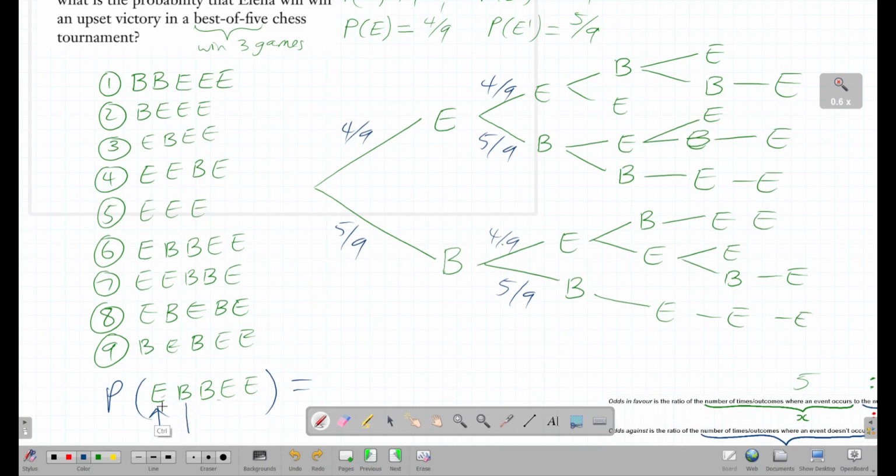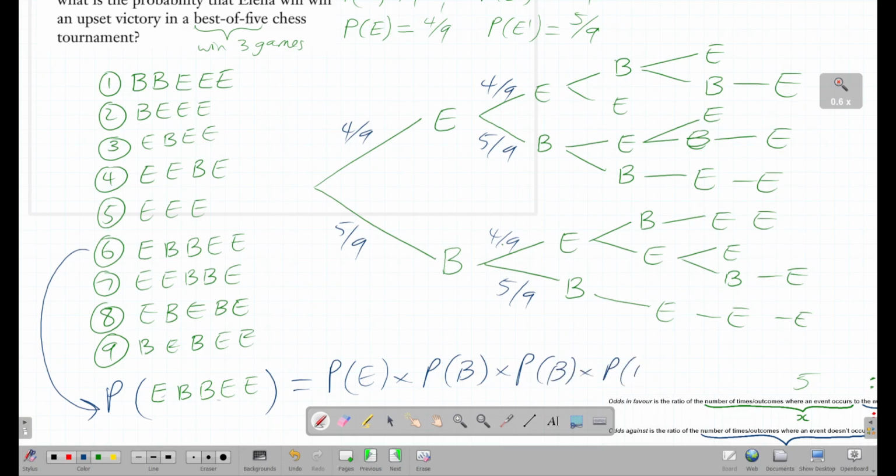So for example, for I think this is the 6th scenario, we would do something like probability of Elena winning times the probability of Boris winning times the probability of Boris winning times the probability of Elena winning, and then times the probability of Elena winning.